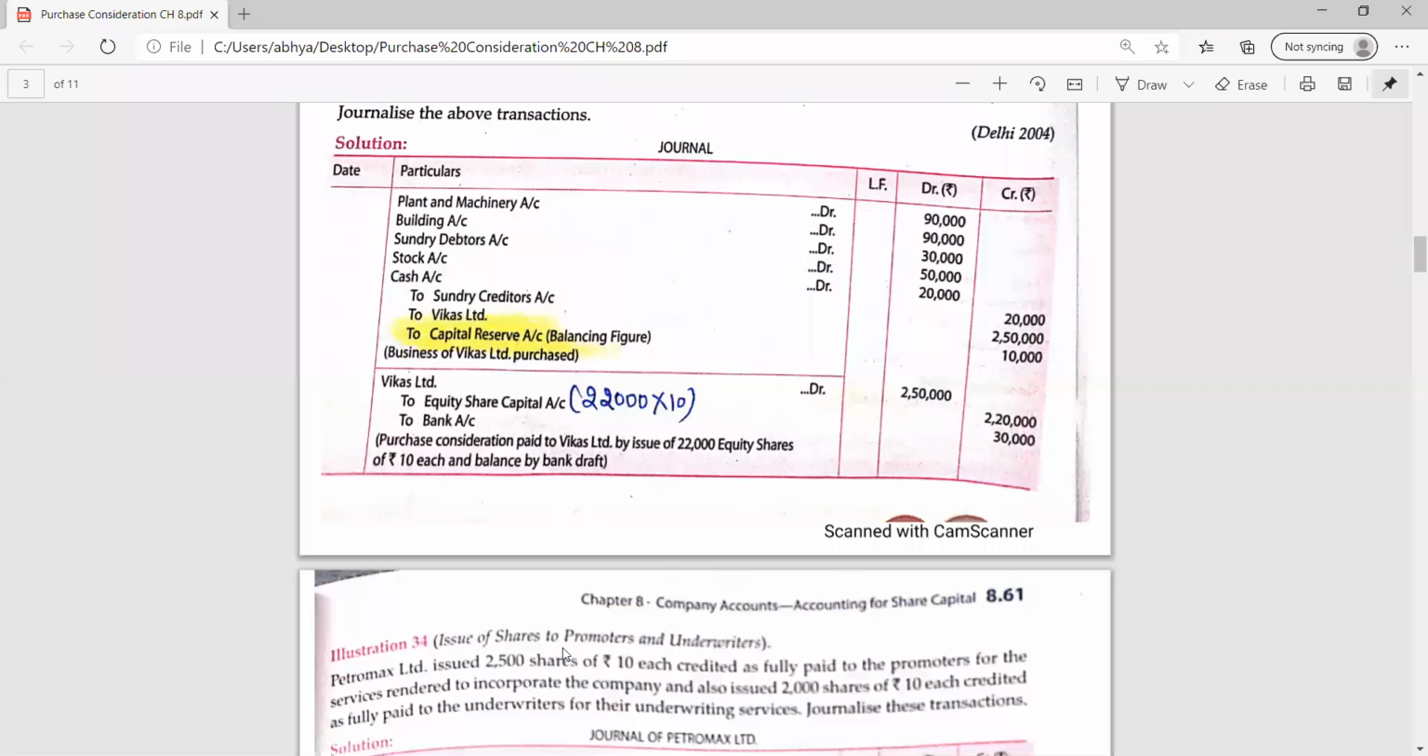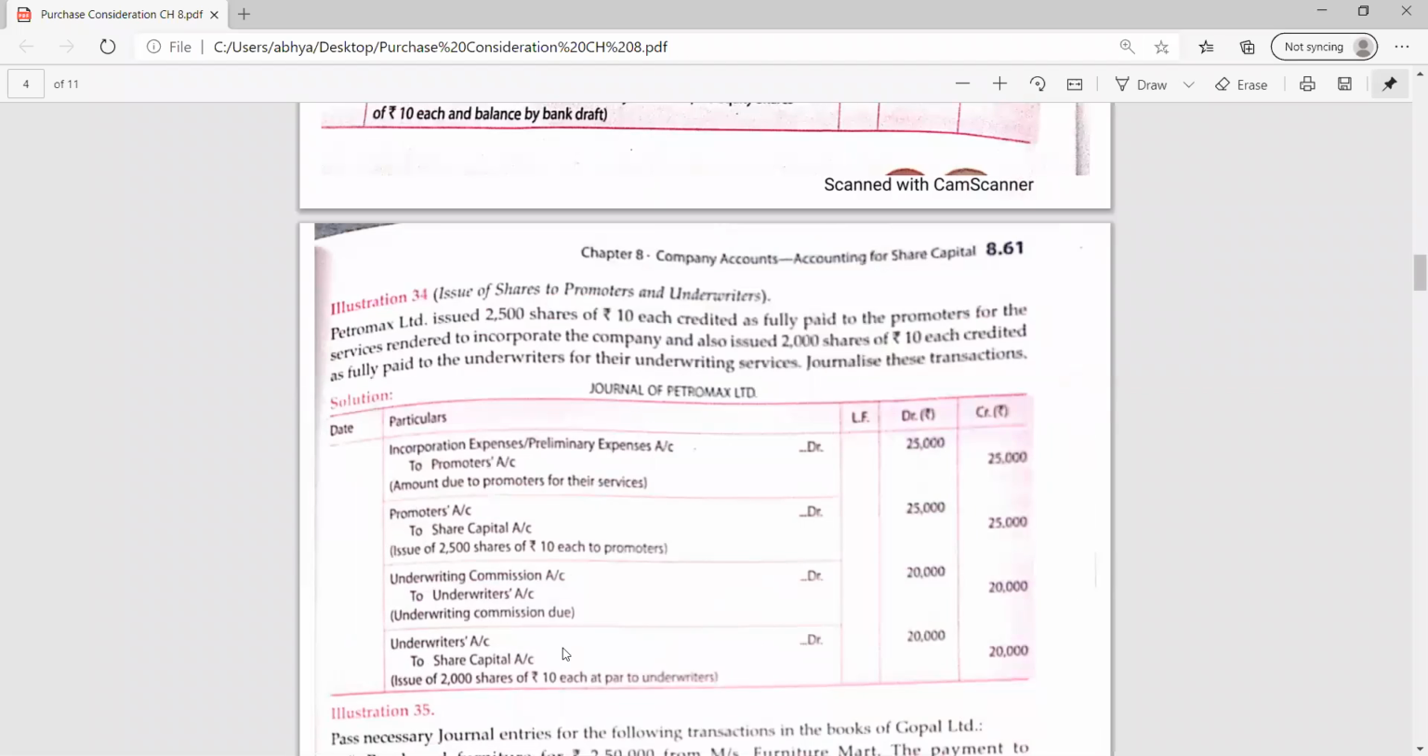When we give shares to promoters, then incorporation expenses will be debited. Then in the second entry, no name for the promoter is given, so we write promoters only. No name for the underwriters is given, so we write just the word underwriters only. I think you must have done it by now. So this is the solution.